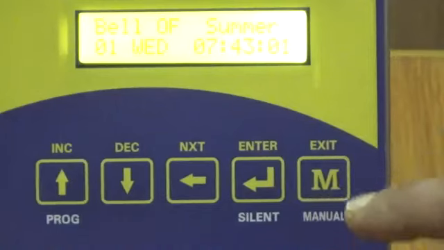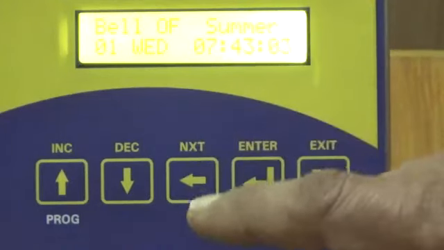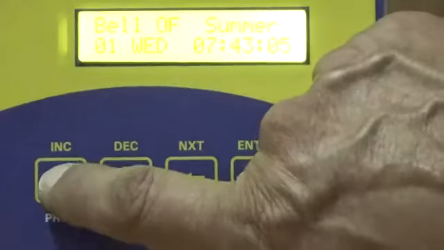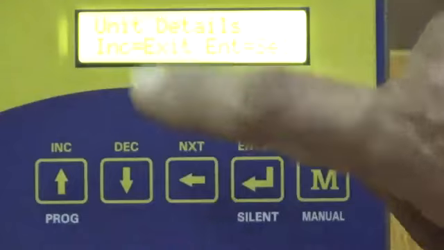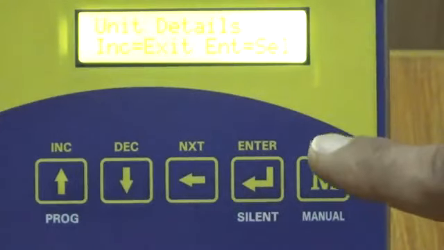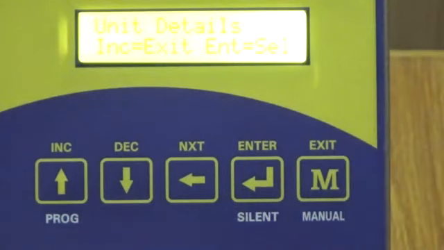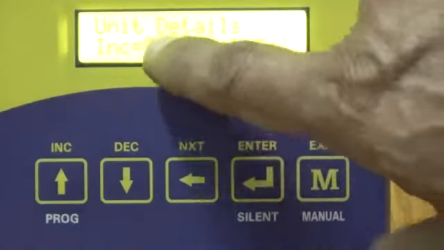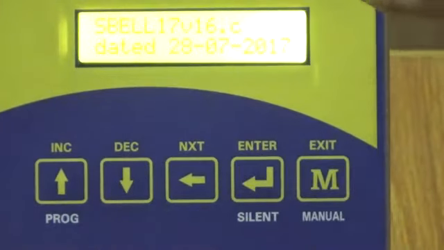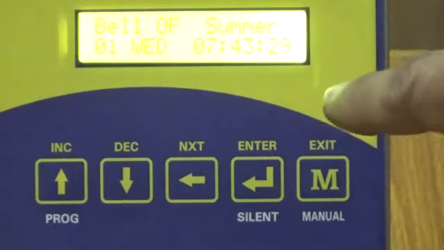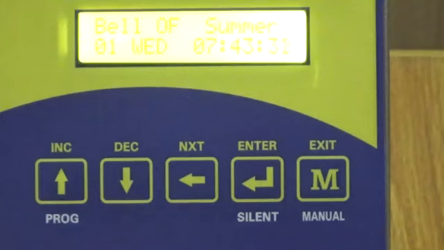Now I'll show you details about one more function, that is unit details. Press the program key, use the decrement key, unit details. This function will display the model number and the software version. In case of any difficulty in future, kindly mention the software version and the date. Now to select this function, press the enter key and the unit will show the model number and the software version along with the date. Thank you.